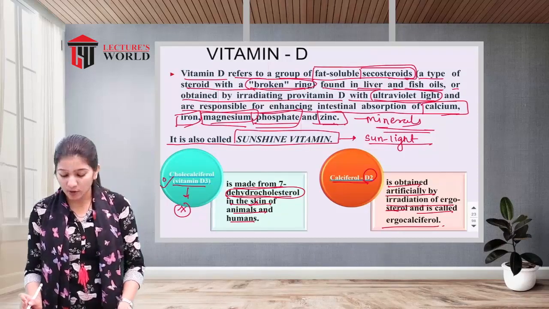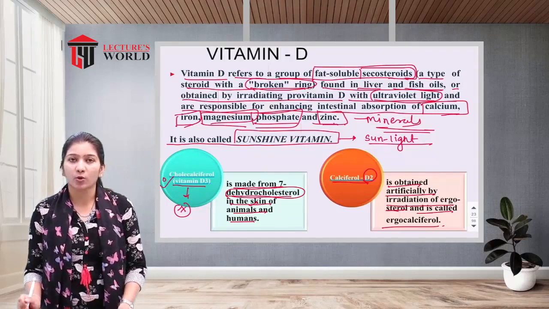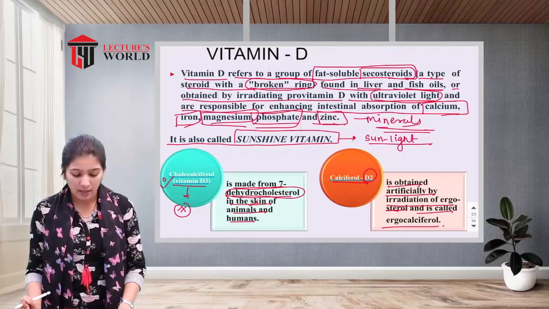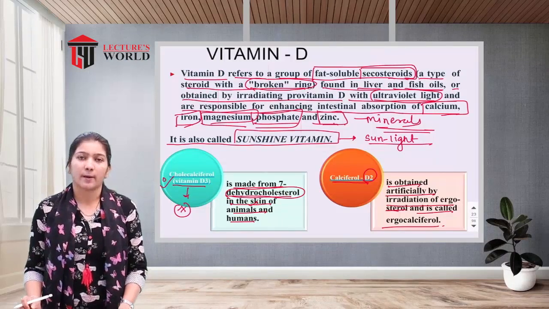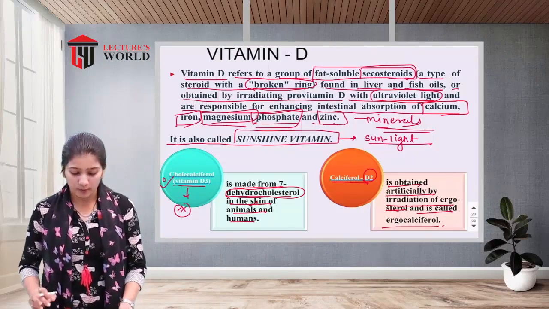Calciferol is formed because of irradiation or artificial processes, and moreover it is also known as ergocalciferol. So there are two forms of vitamin D: cholecalciferol, that is vitamin D3, and calciferol, that is vitamin D2.